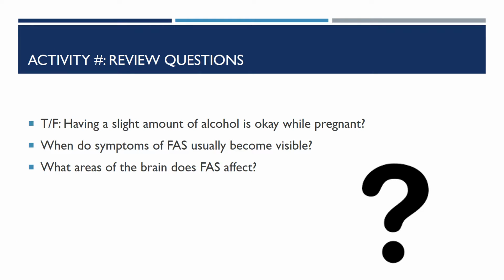Hopefully you guys have been paying attention, because my first activity are review questions. The first question is a true and false, and it is, having a slight amount of alcohol is okay while pregnant. Number 2 is, when do symptoms of FAS usually become visible? And the third one is, what areas of the brain does FAS affect? There are multiple parts. Make sure you list all of them.